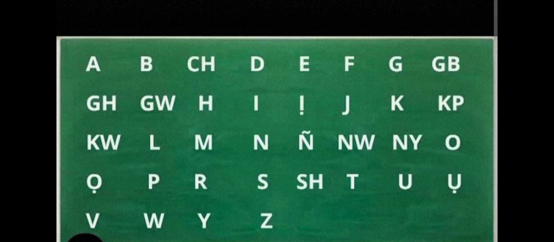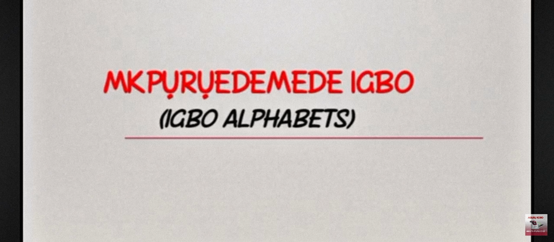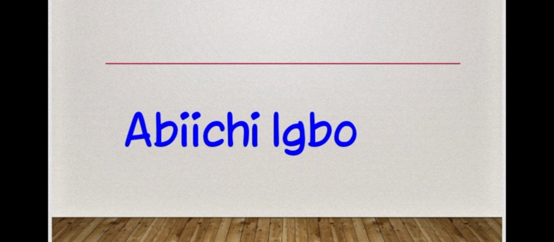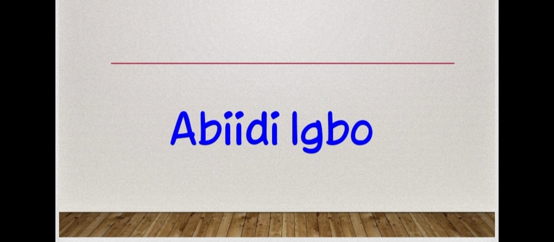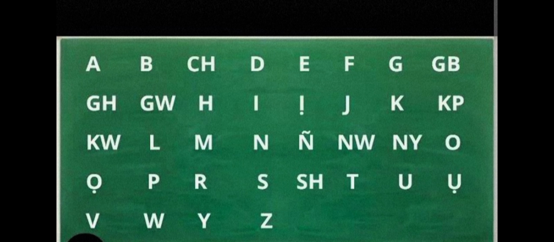Last time, we learned the Igbo alphabet. The last time we talked about the Igbo alphabet, which we call mkpụrụ edemede Igbo in the Igbo language. We can also call it Abichi Igbo, or Abidi Igbo. Therefore, the Igbo alphabet has three names.